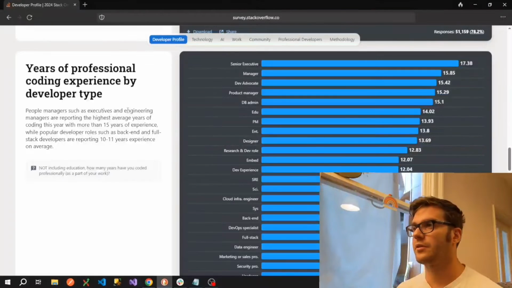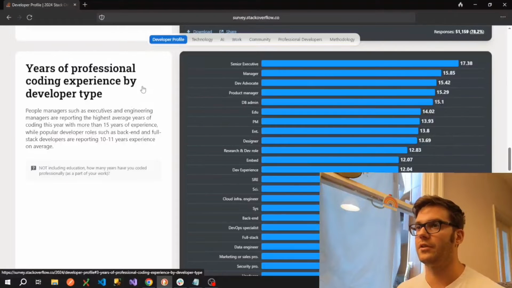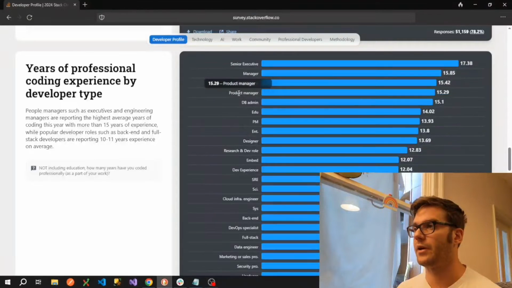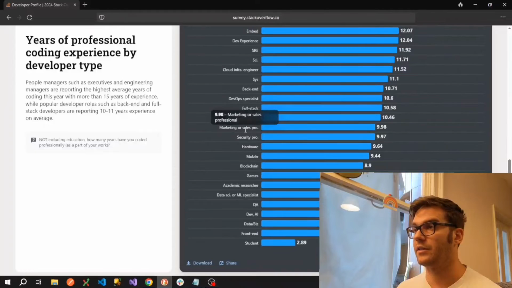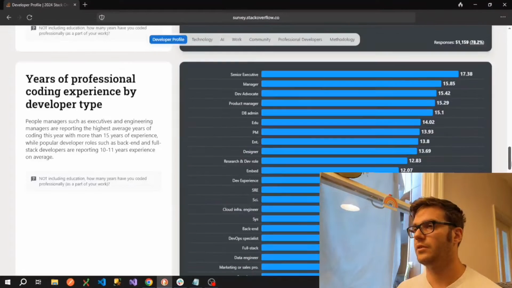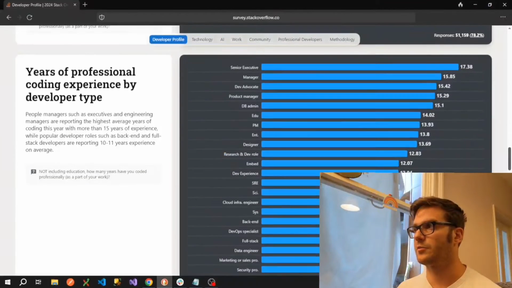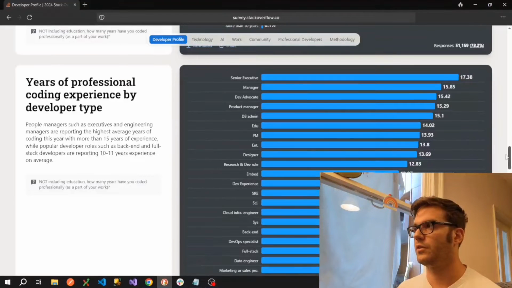So moving on to the years of professional experience coding by developer type. Now, this is one of the sections that confused me a bit because a lot of these roles listed here are not developers. So it says here by developer type, but for example, in the list, we have product manager, we have project manager, we have a designer, we have a marketing or sales professional.